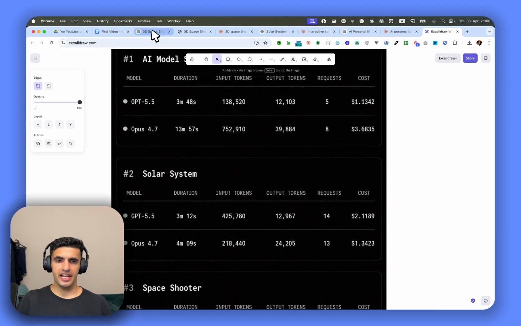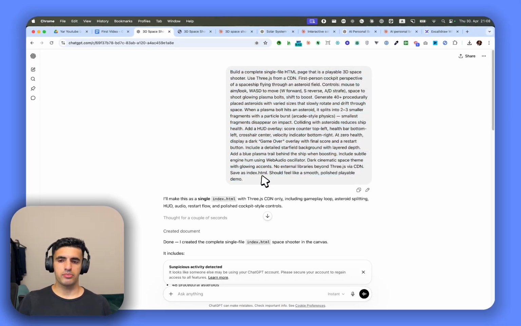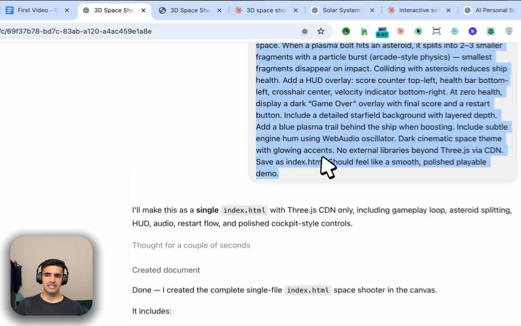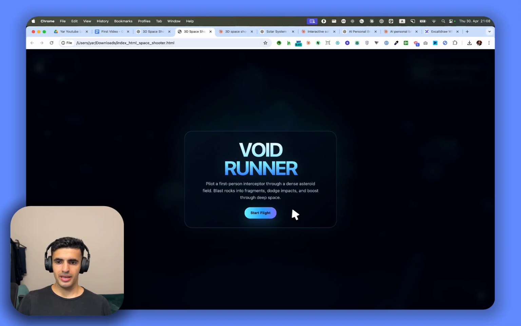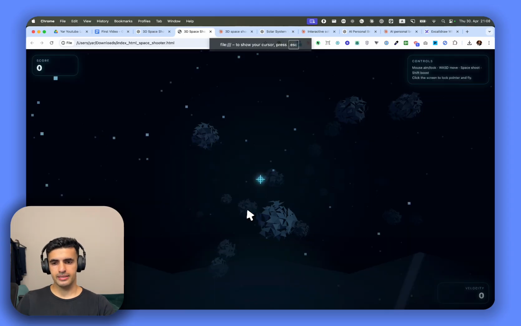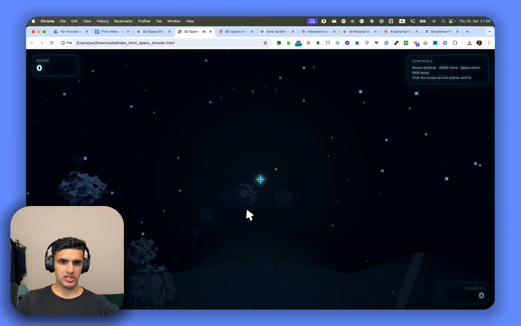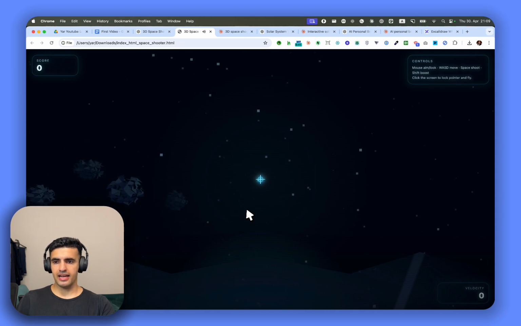Now let us jump in and check the first website which is created. I used exactly the same prompt. So I've created this prompt. As you can see, I took it and edited it automatically inside ChatGPT using the GPT 5.5 model, and this was the website which was generated. This is a 3D space shooter website. I opened it up in this to make it easier. And when I click on start flight, I can see that this is the whole website, which is automatically one-shotted. So this is all one prompt. And with the space bar, I can just attack and I can kill.